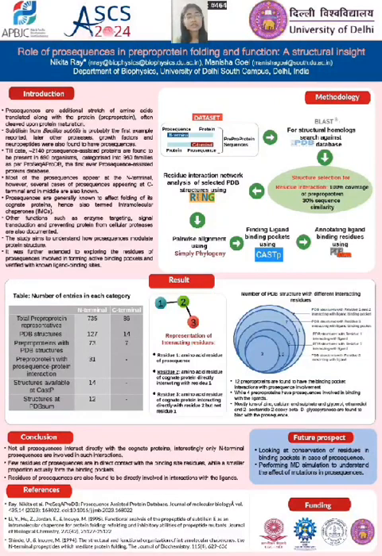If you see here, you can see different numbers of structures with residue 1, 2 and 3 involvement in the binding pocket as well as the ligand. So we can say that not all prosequences interact directly with the cognate protein, but they help in interacting and forming the binding pocket, and mostly all of them are found at the N-terminus. This was the main highlight: only a few residues of prosequences are in direct contact with the binding pocket, while a smaller portion is actually forming the binding pocket. Residues of prosequences are directly involved in interaction with the ligand as well.